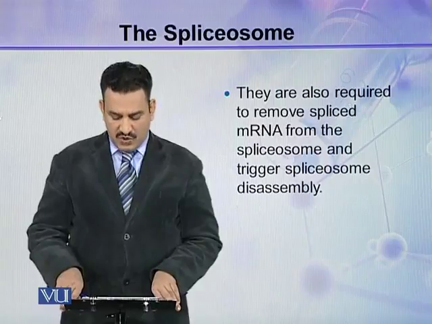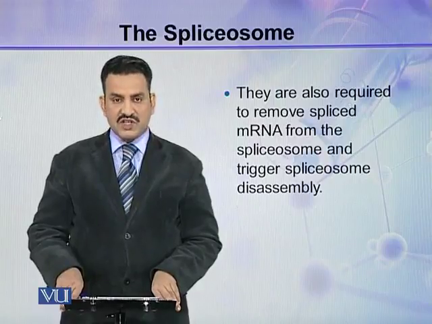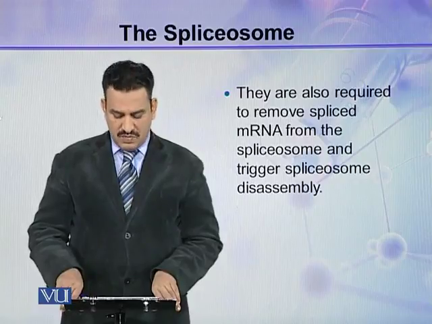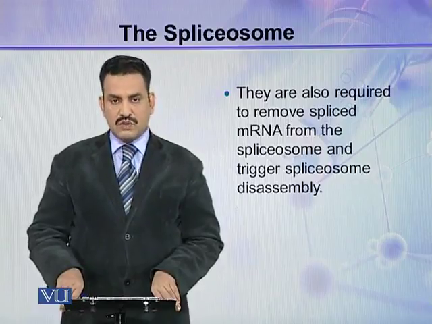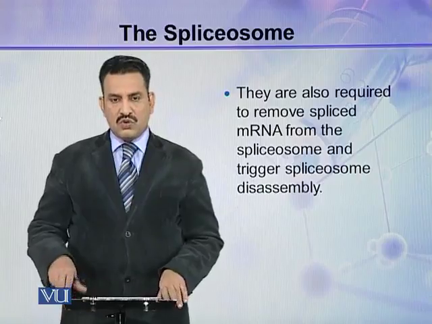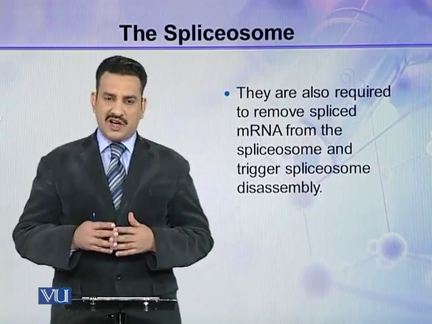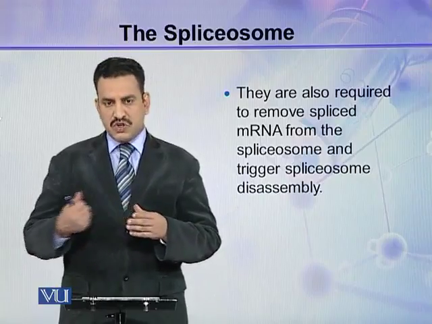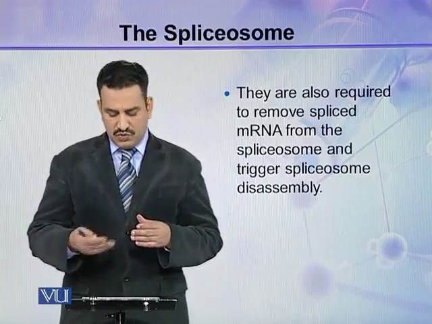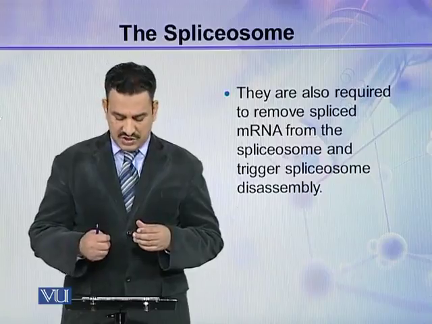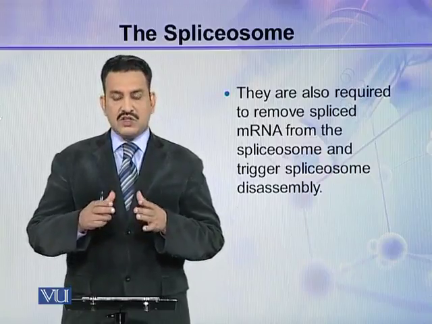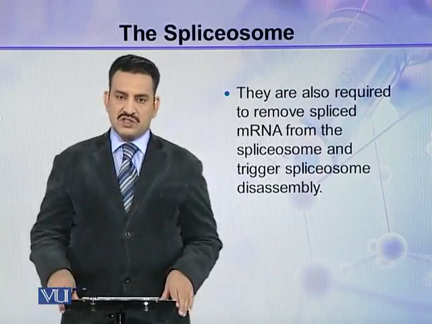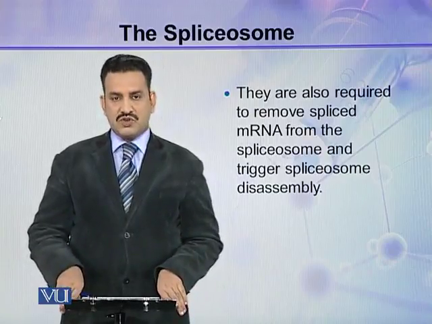They are also required to remove spliced mRNA from the spliceosome and trigger spliceosome disassembly. So once the RNA splicing has been done, this spliced RNA must be removed, and this is removed through these actions, and then the spliceosome should also dismantle. So this is the spliceosome.